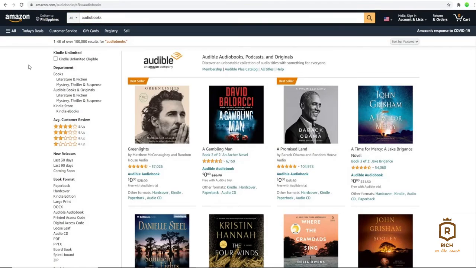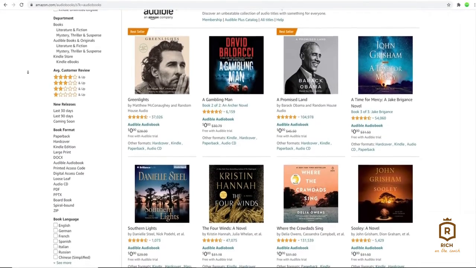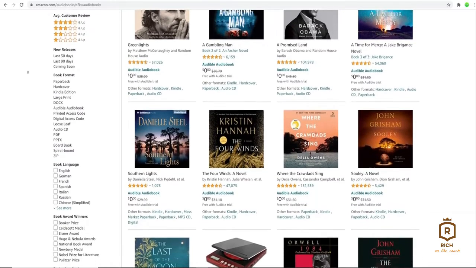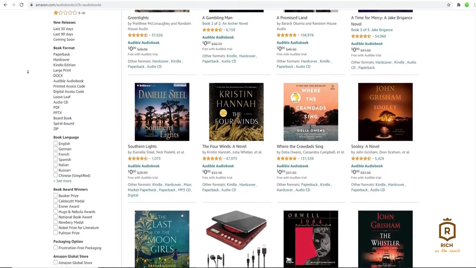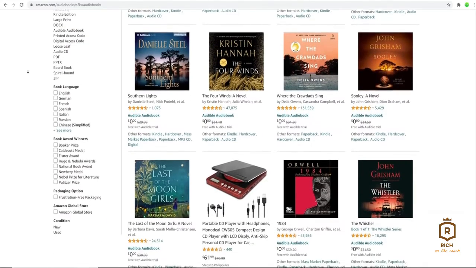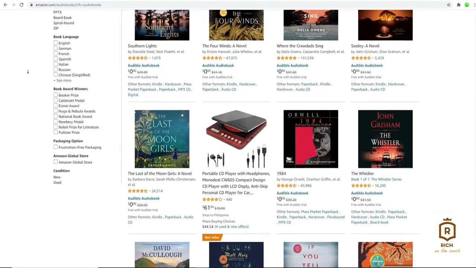Now, a lot of people have been purchasing audiobooks lately. An audiobook is very convenient. It can easily fit into your mobile phone, and you can listen to audiobooks wherever you want, whenever you want. And it's also one of the current growing markets, with customers ranging from 8 years old to 80 years old. And guess what? You can use this growing market demand for audiobooks to make money online.